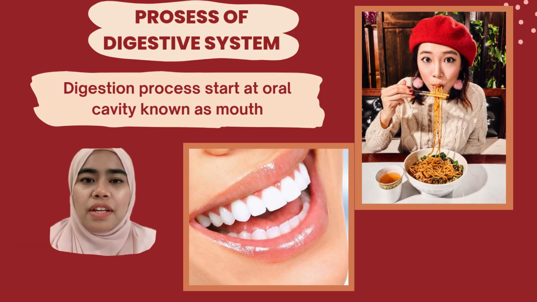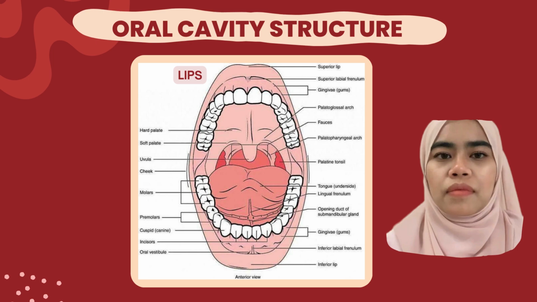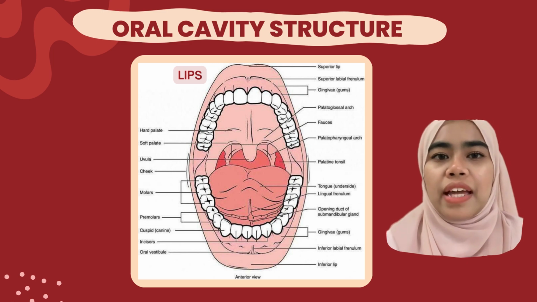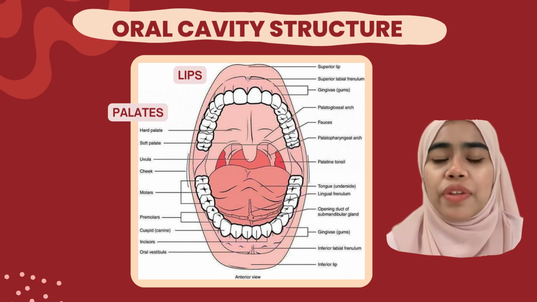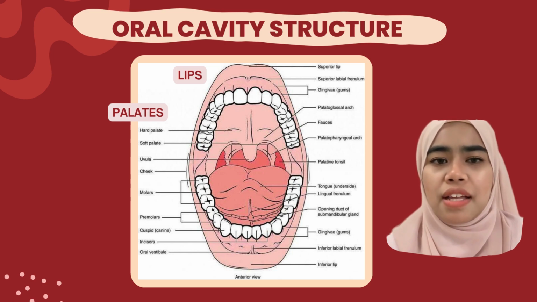The oral cavity is the first part of the digestive system, where food enters and is chewed as mechanical digestion starts. Firstly, lips form the entrance of the oral cavity, assisting in speech and eating, and they contain muscle, nerves, and blood vessels. Secondly, the palate, which forms the roof of the mouth. Firstly, the hard palate, the anterior portion of the palate, forming a barrier between the oral and nasal cavities. Secondly, the soft palate, the flexible posterior portion of the palate that helps close the nasal passage during swallowing.